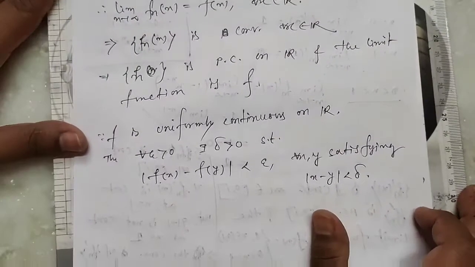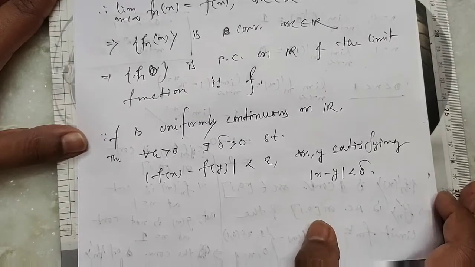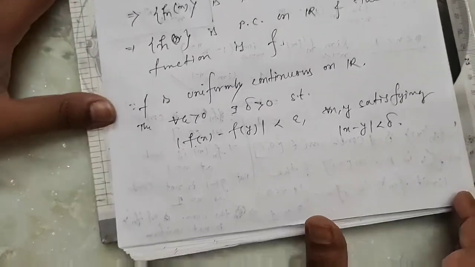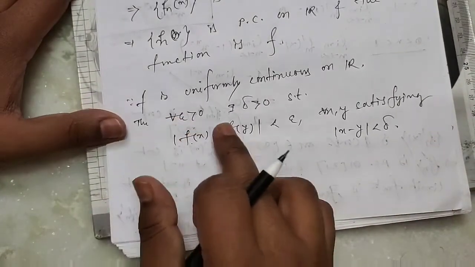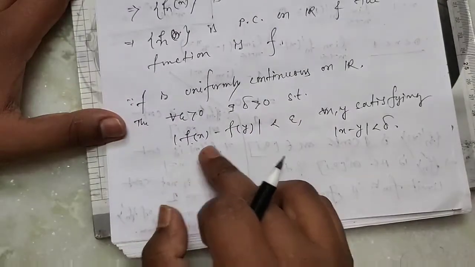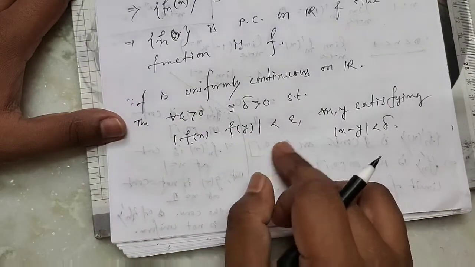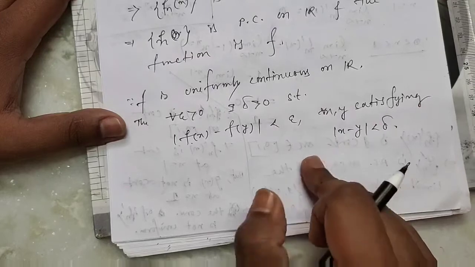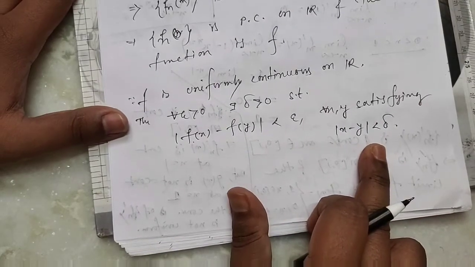So this is the definition of uniform continuity. For each epsilon greater than 0 there exists delta greater than 0 such that mod of f(x) minus f(y) is less than epsilon for all x, y satisfying mod of x minus y less than delta.